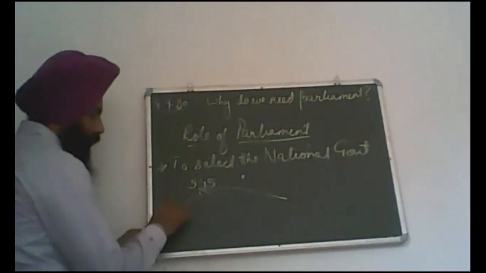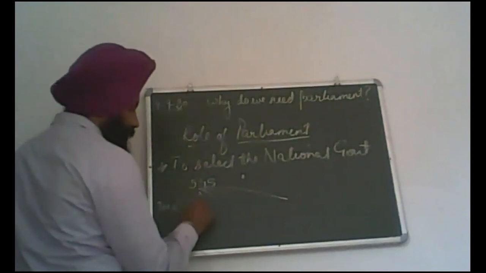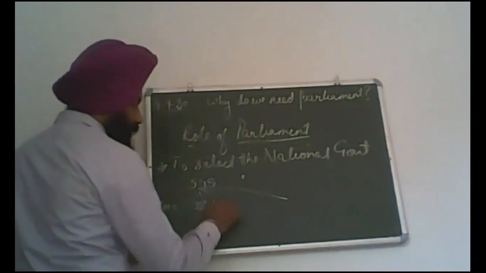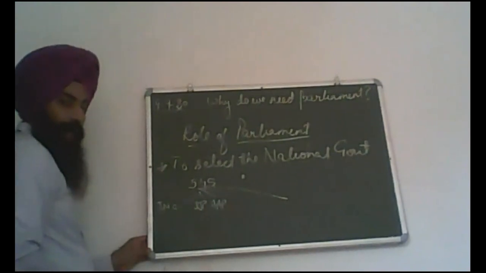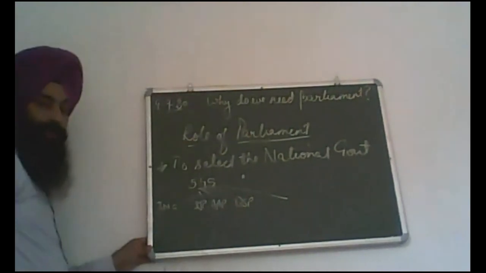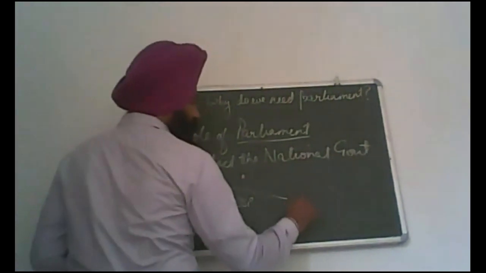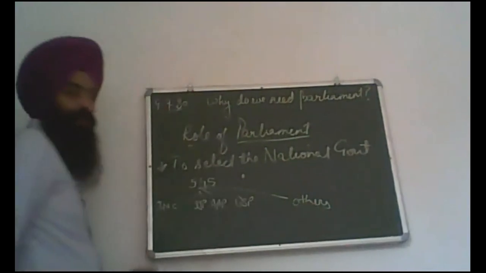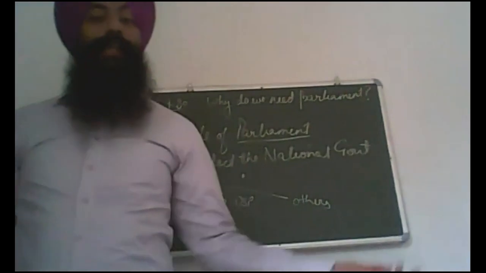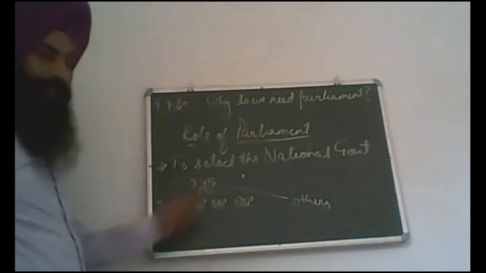First is the Indian National Congress. Second is the BJP. Third is the Aam Aadmi Party. Fourth is the BSP, Bahujan Samaj Party. And the next is others, which are smaller in number. There are a large number of parties, including independent candidates who do not belong to any party. So 545 seats are there.